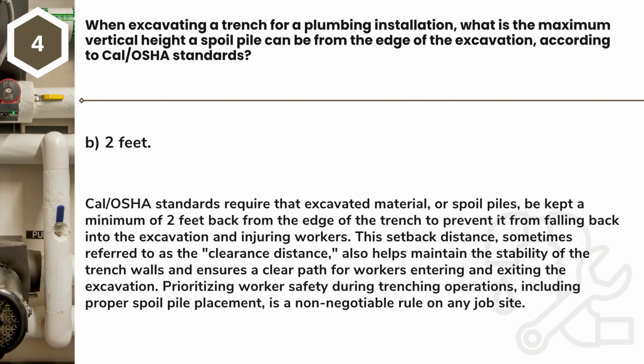Answer: B. 2 feet. Cal/OSHA standards require that excavated material, or spoil piles, be kept a minimum of 2 feet back from the edge of the trench to prevent it from falling back into the excavation and injuring workers. This setback distance, sometimes referred to as the clearance distance, also helps maintain the stability of the trench walls and ensures a clear path for workers entering and exiting the excavation. Prioritizing worker safety during trenching operations, including proper spoil pile placement, is a non-negotiable rule on any job site.